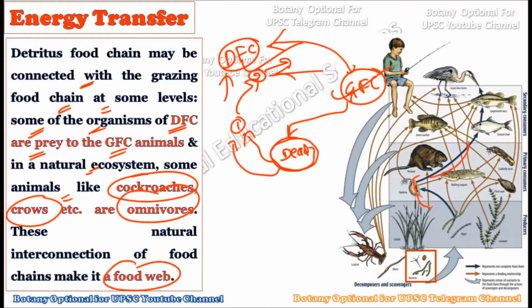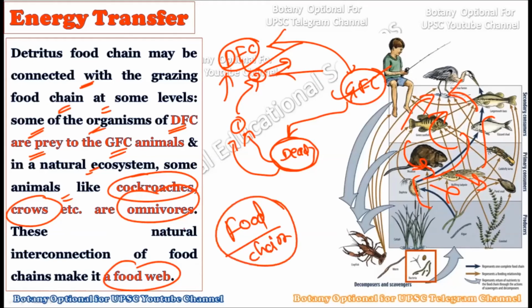That is, every living organism within the ecosystem is directly or indirectly connected with the other organisms. All the food chains within the ecosystems are connected with each other. And when the connection is shown between the different types of food chains or the energy transfer, we have the food web. So the food chain is the unidirectional flow of energy within certain animals, rightly starting from the plants.